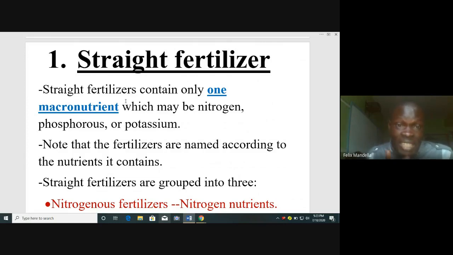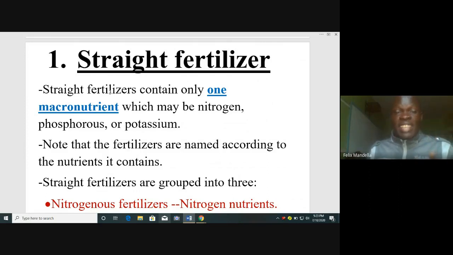Remember, we have said they have three macronutrients. Straight fertilizers can contain either nitrogen, phosphorus, or potassium. So we have three. When a straight fertilizer contains nitrogen, it is called nitrogenous fertilizer. Are you getting that? They are grouped into three depending on the three macronutrients they can contain in one.